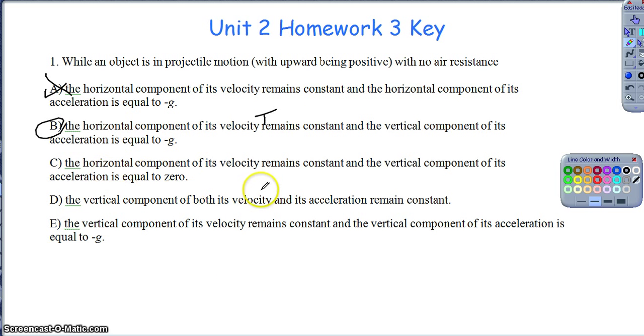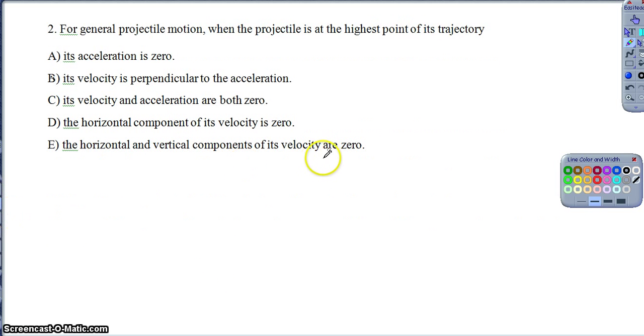Right, so if you read the rest of the way through the other options here, you would hopefully agree that B is the only option that's correct. Right, the vertical component of the acceleration is not zero. The vertical component of both the velocity and the acceleration do not remain constant, so those two are out. And then the vertical component of the velocity remains constant again. I can rule that one out. Okay, so hopefully question 1 wasn't too bad for us, right? Question 2, similarly, is a good one to think about, but hopefully not terribly difficult.